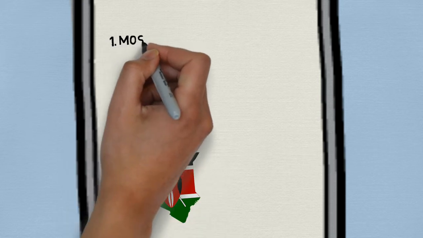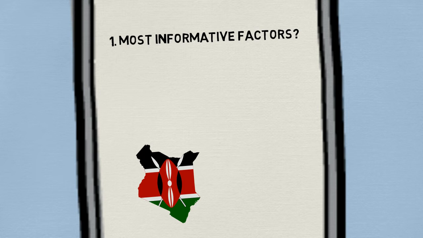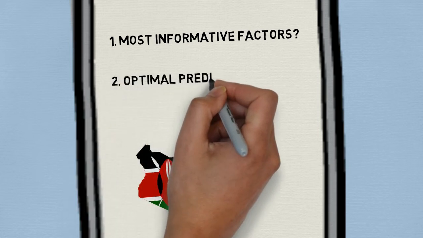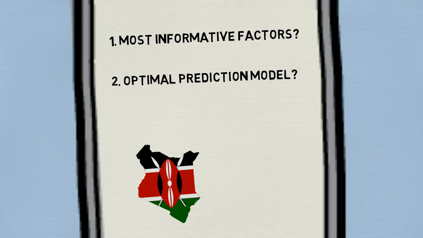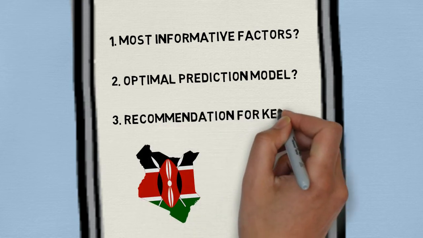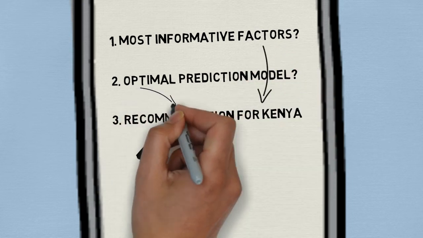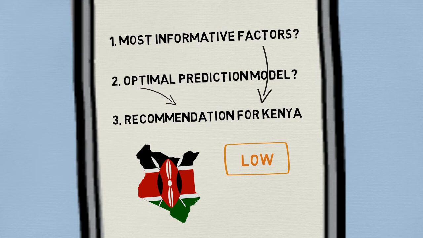1. Which factors of the index are most useful and informative for the development of a country? Specifically, these factors are likely to be most effective to increase the development level of a country. 2. Which prediction model can be stated as optimal to predict the HCI level of a country? With this model, we will be able to predict an increase in the HCI index or label. And 3. Which factors should Kenya consider to upgrade to realize this change in HCI level? Using the insights from 1 and 2, we will advise the government of Kenya what to do to increase their human development level. As an example for you.